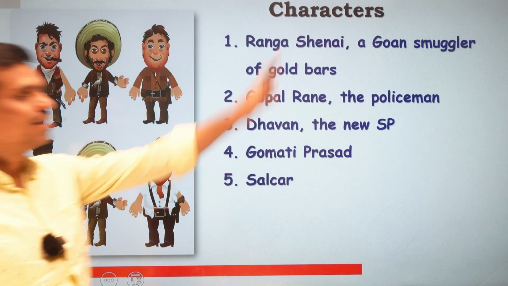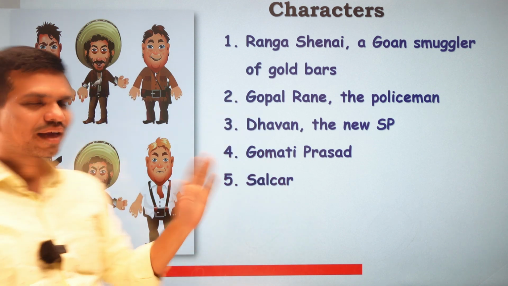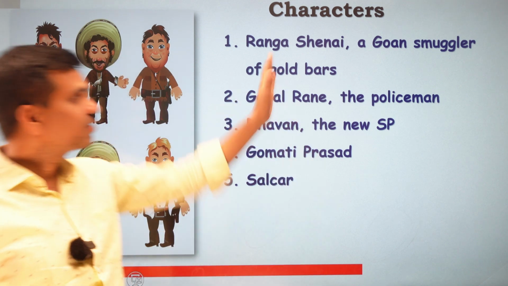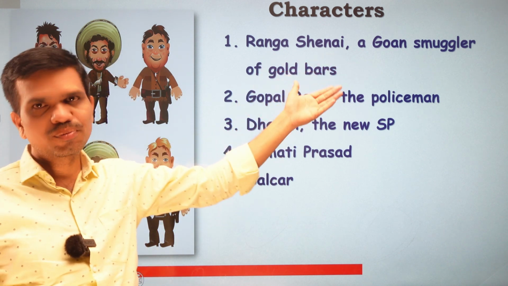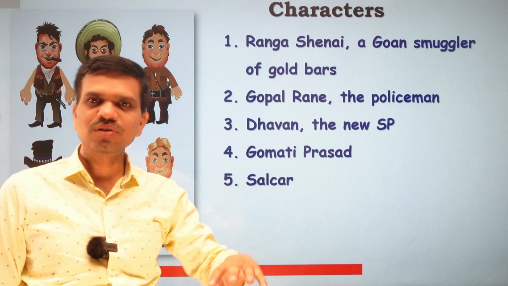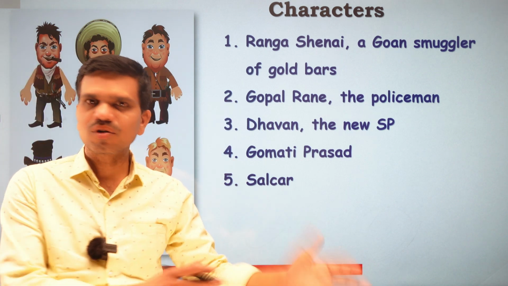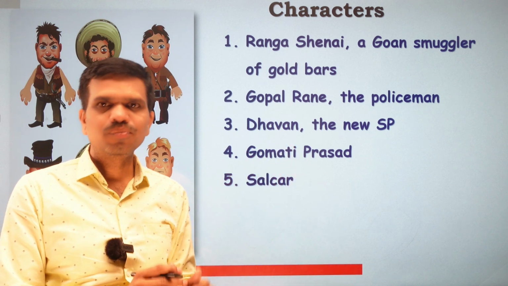Now let's talk about the characters in the story Hush. There are 5 characters in the story Hush. Very first character we have Ranga Shenai, who is a Goa smuggler of gold bars there in the Molem. Molem is a small village or town there on the border of Goa, and all the events happen there in the Molem.